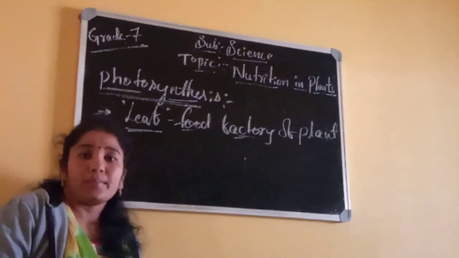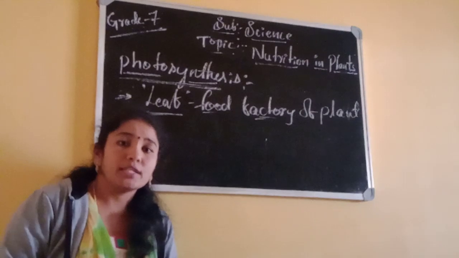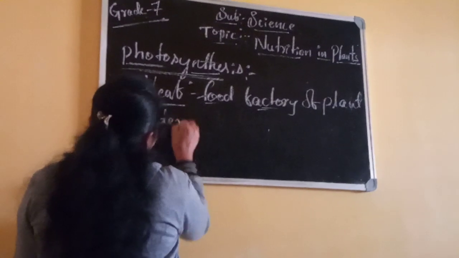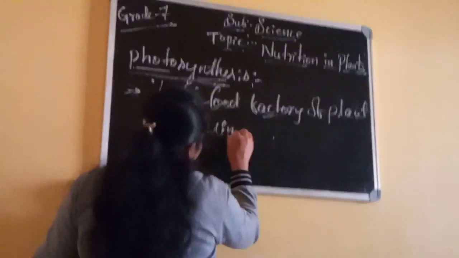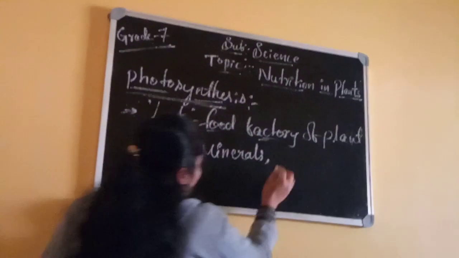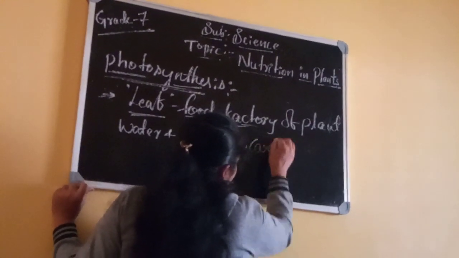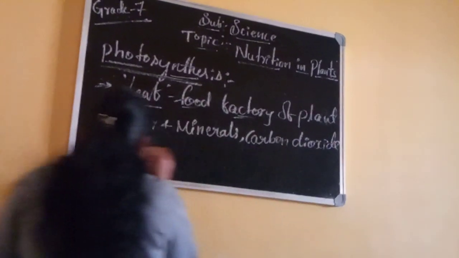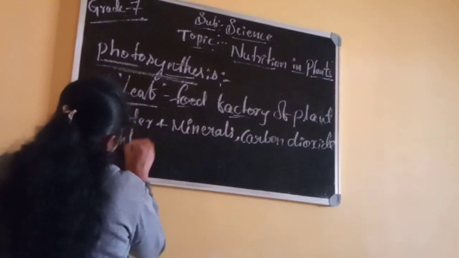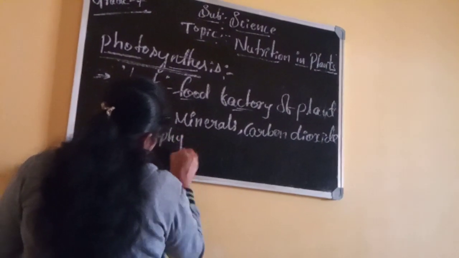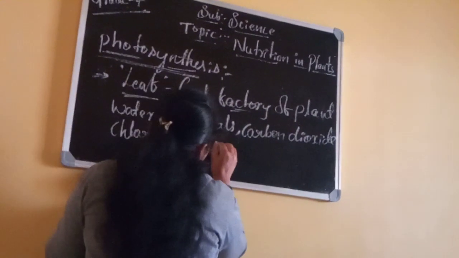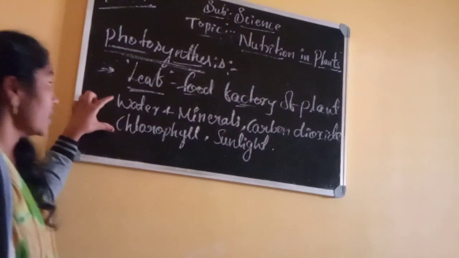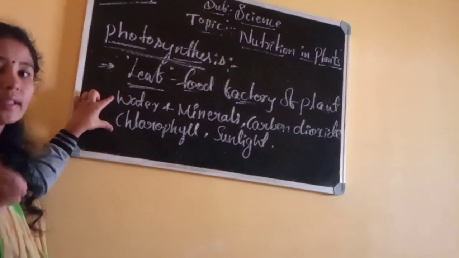Okay, what are the requirements or the raw materials needed to prepare this food? Raw materials are water and minerals, carbon dioxide, chlorophyll and sunlight. See, these are the raw materials needed for the plant to prepare its own food.